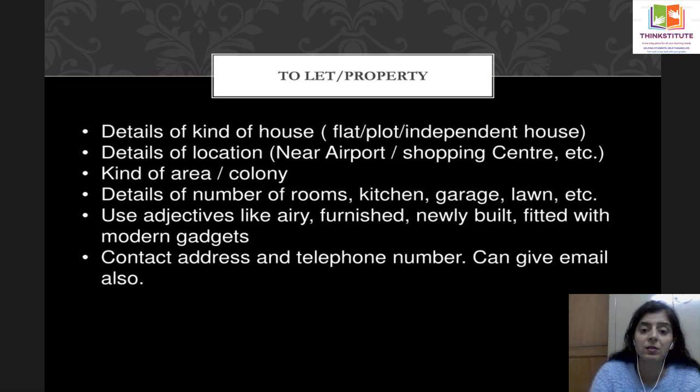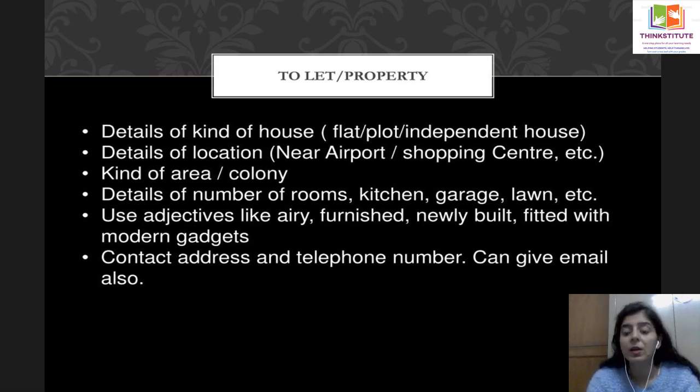Does it have a security system? So use adjectives like airy, furnished. Furnished means fully furnished, means it has cupboards. For example, cupboards are already there. Semi-furnished means only the kitchen is there. The cupboards, you have to bring your own cupboards.